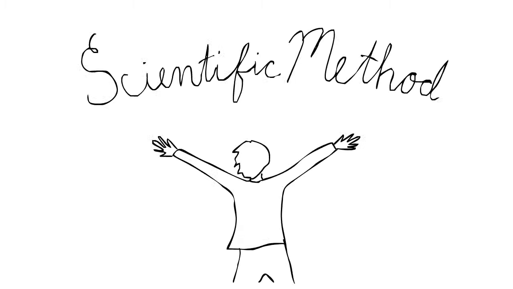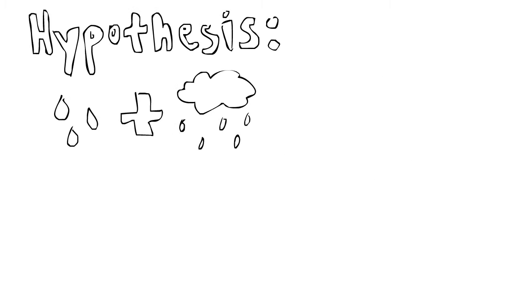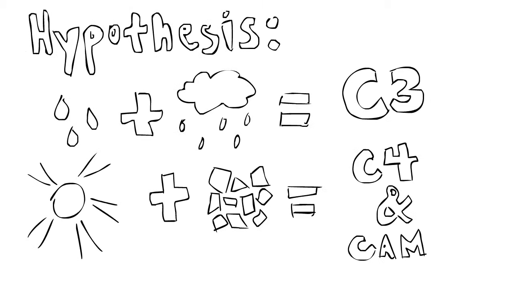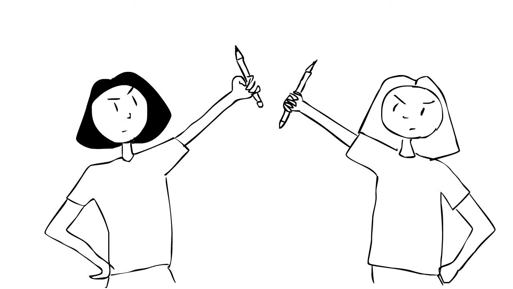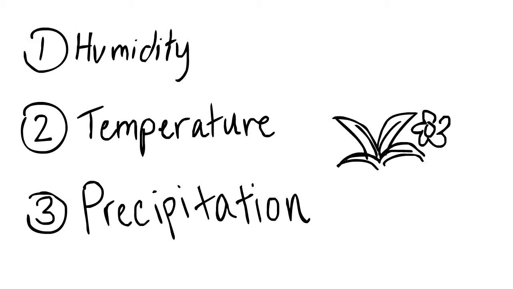Following the renowned scientific method, we began with a problem. How do weather and pollution affect the biodiversity of plants in a given area? We hypothesized that a typically humid environment that experiences regular precipitation will hold a higher population of C3 plants. In arid and dry environments that experience heavy pollution, there will be a greater number of C4 and CAM plants. We both traveled to various different places over the summer, so to carry out our experiment, we recorded the humidity, temperature, and precipitation of these locations, as well as the plant varieties of these areas.